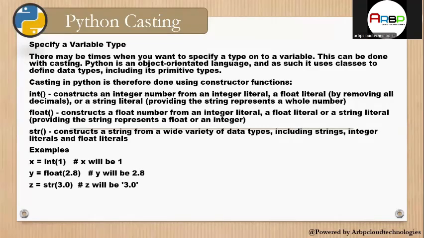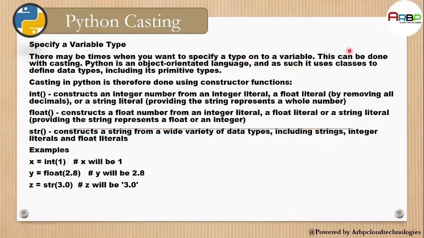What is Python casting? There may be times when you want to specify a type for a variable. This can be done with casting. Python is an object-oriented language, and as such, it uses classes to define data types, including its primitive types. Casting in Python is therefore done using constructor functions.